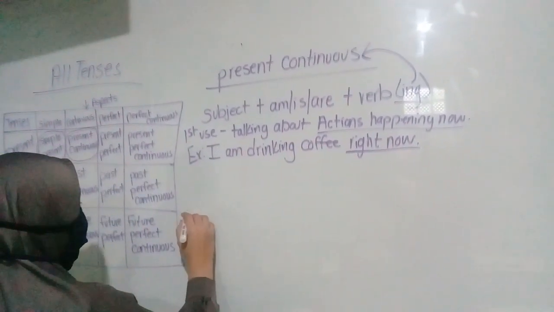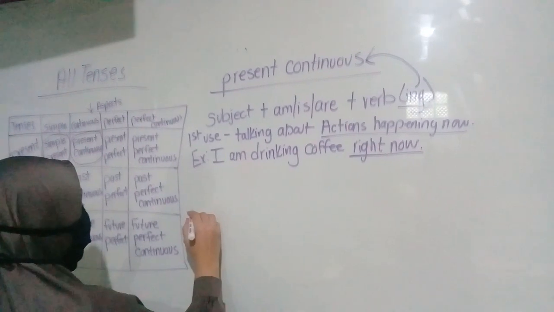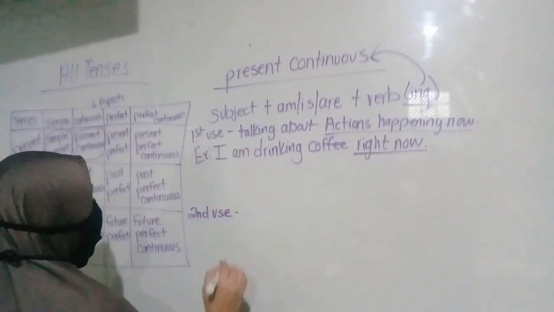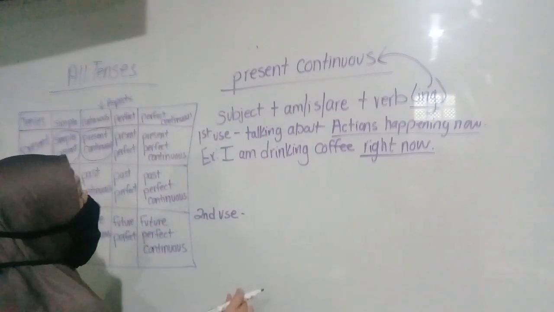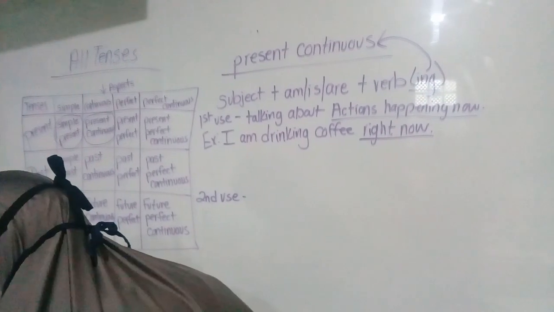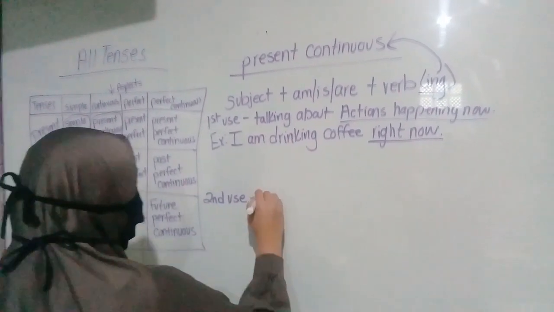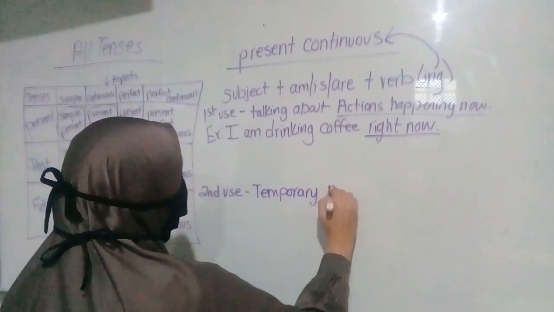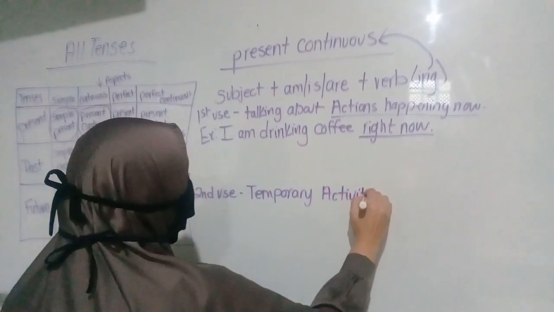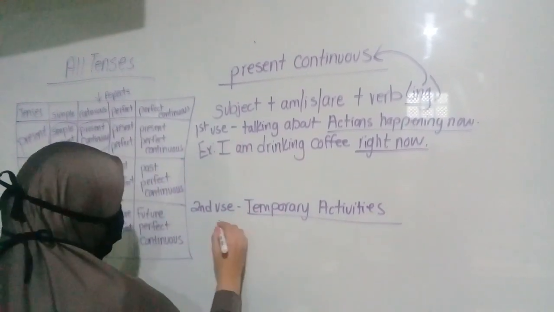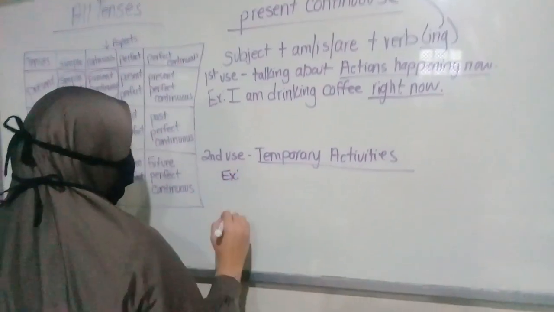Let's talk about the second use and then we'll go back and do some more examples. The second use, or when we should use present continuous, is when we are talking about temporary activities. Okay, temporary activities. Let's do an example so it's a little bit more clear.